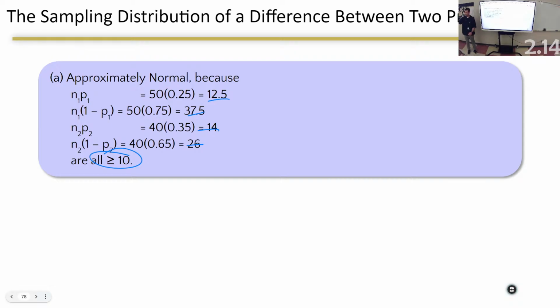And because this one's approximately normal and this one's approximately normal, so I could say p hat 1 minus p hat 2 must be approximately normal. Because that's what their question was: describe the sampling distribution of p hat 1 minus p hat 2. Because p hat 1 is approximately normal and p hat 2 is approximately normal, the difference has to be approximately normal. Any questions about that?